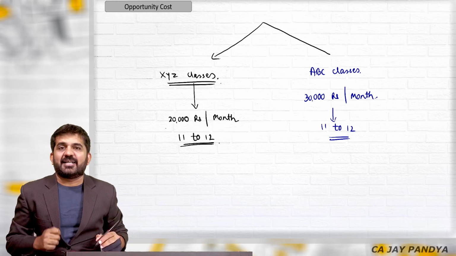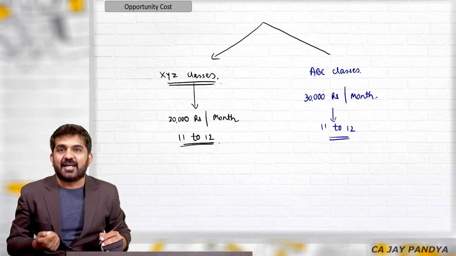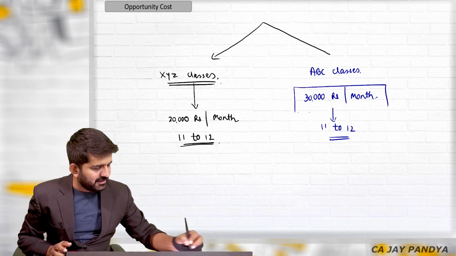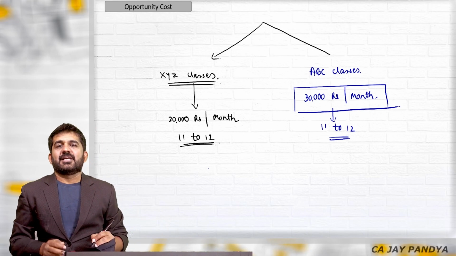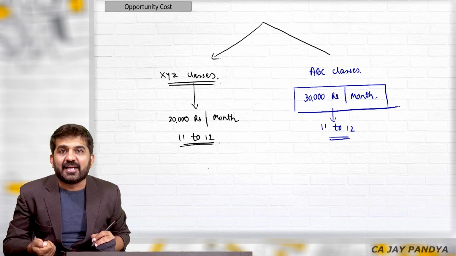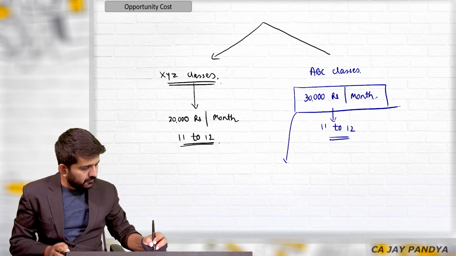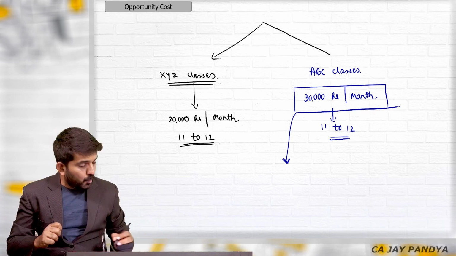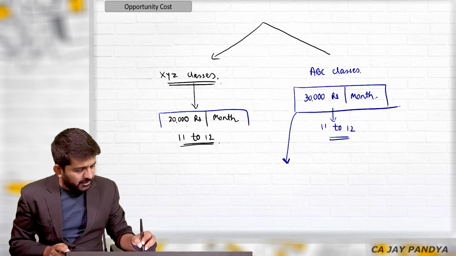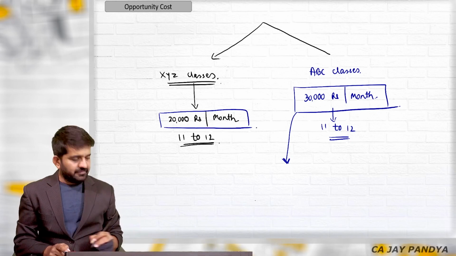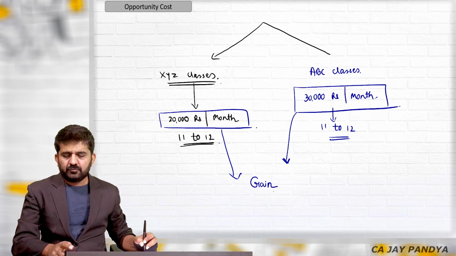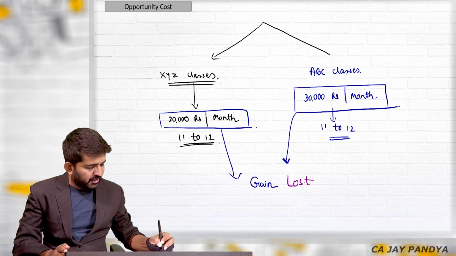Either I'll have to select XYZ classes or I'll have to select ABC classes. I will of course select ABC classes, but please understand, after selecting this, this 20,000 rupees is a gain which is technically lost.